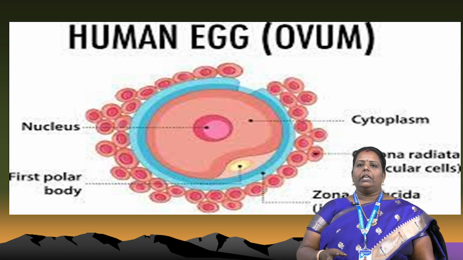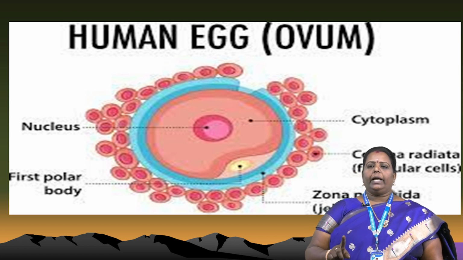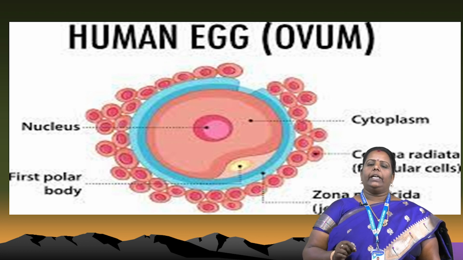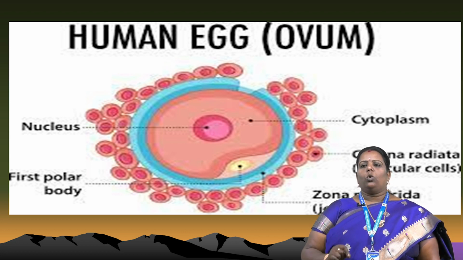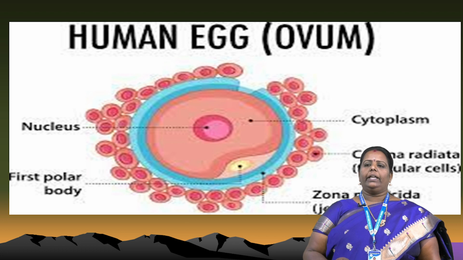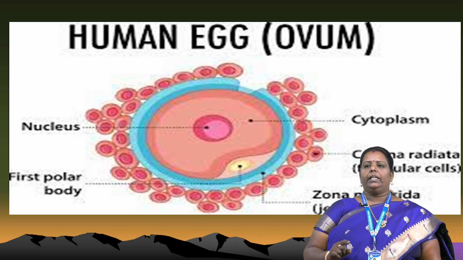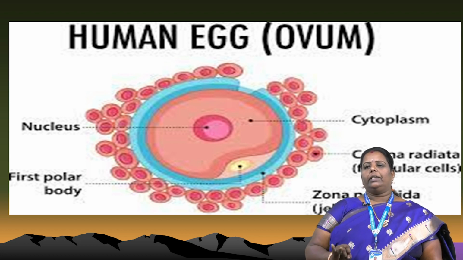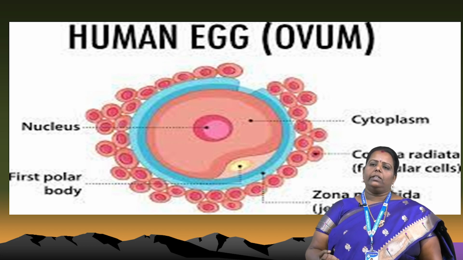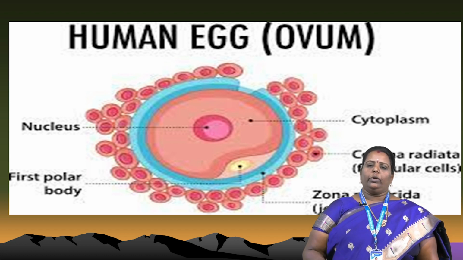During formation, the human egg contains a first polar body. Next, it has a round circle, the blue-colored external circle, called the zona pellucida. The zona pellucida is otherwise called the jelly coat. One of the jelly coats surrounding the egg is called the zona pellucida. Totally, the human egg contains the cytoplasm and the corona radiata. The corona radiata is otherwise called the follicular cells, and then the zona pellucida. The zona pellucida is nothing but a jelly coat, a covering. Another one is the first polar body, and next is the nucleus.